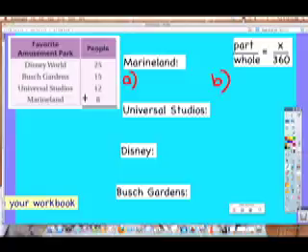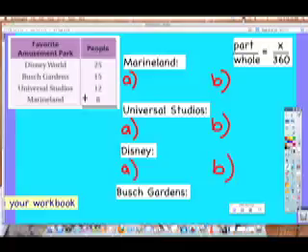Percentage. We've got to find the percentage of people who like Marine Land. Somebody want to try to go through that? Do you know the steps? How would you find out the percentage of people that like Marine Land? Nicole, what are you thinking? Okay, she said add up all the people on the right. Yes, so everybody, grab your calculators, add up all the people, and let's get a sum. Are you sure? I heard 60. Anybody else back that up? Okay, so you said get the sum. Now what, Nicole? There's 60 people that we're talking to.